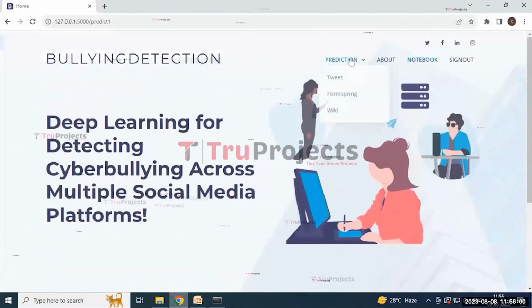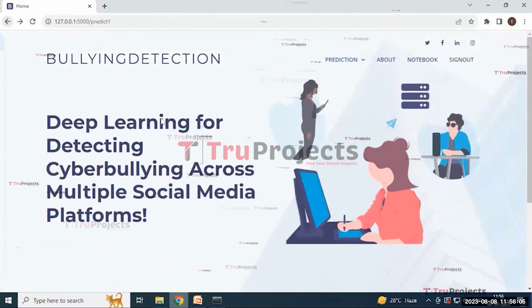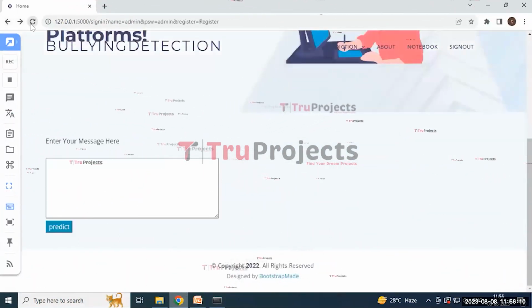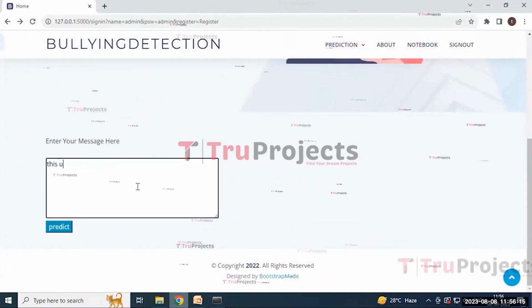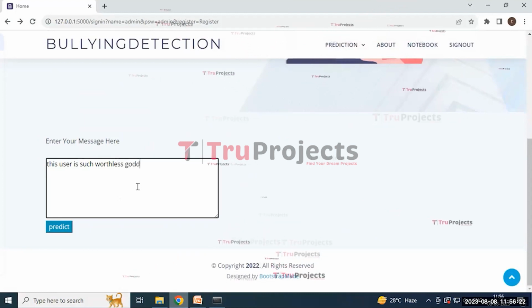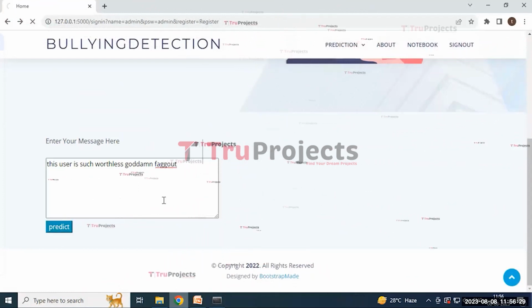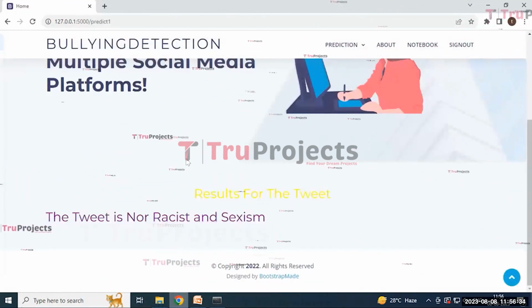And by clicking on the prediction button, clicking on the back button and the refresh button, here we can re-enter another message too. And this user is worthless, boredom, and then click on the predict button. Here this tweet is not racist and sexism.